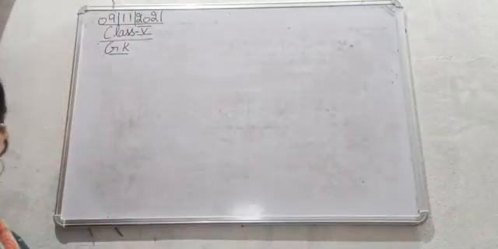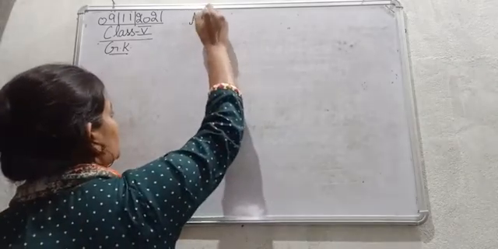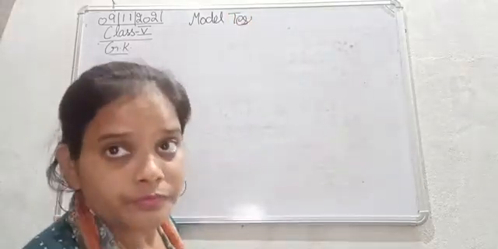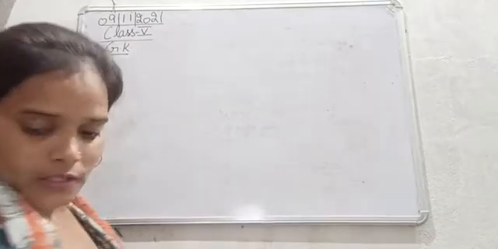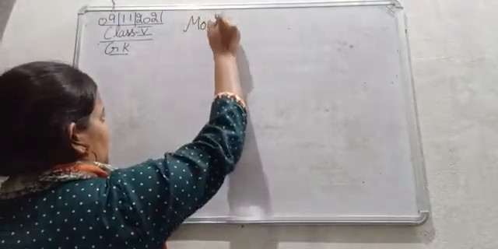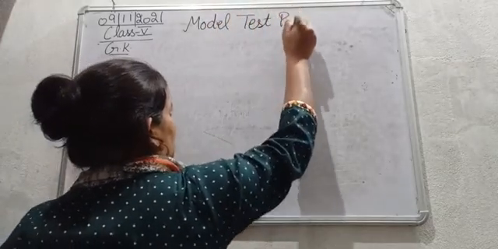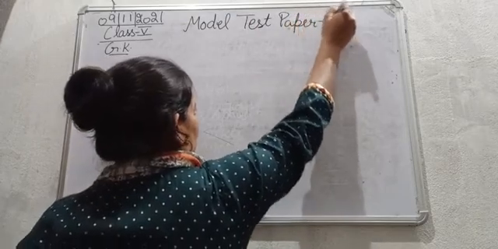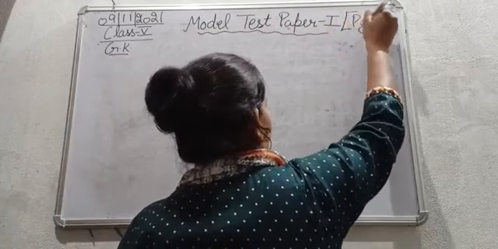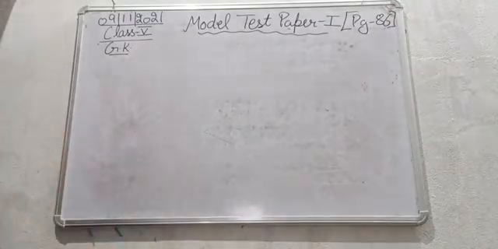So here I am just writing the topic, that is Model Test Paper 1, and this is given at page number 86.